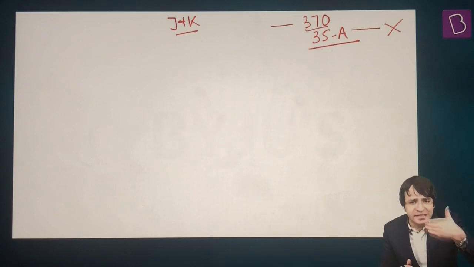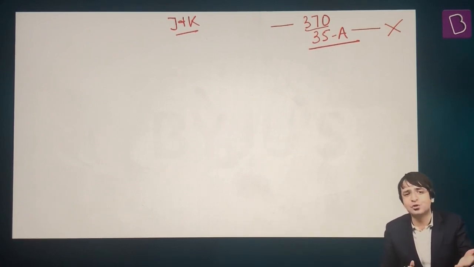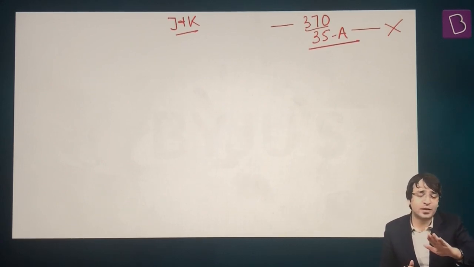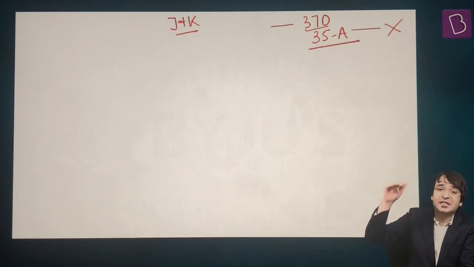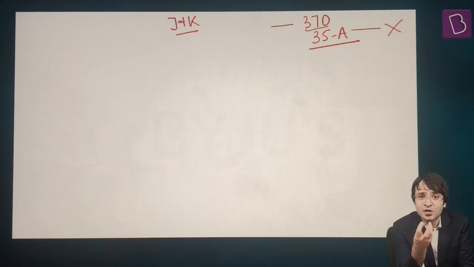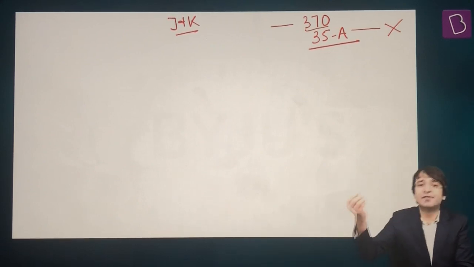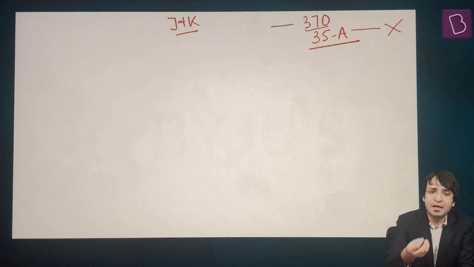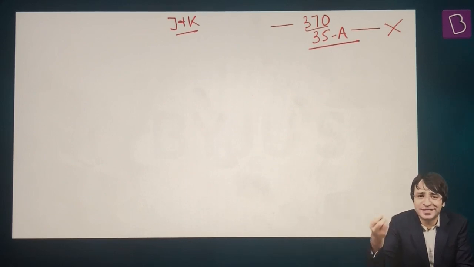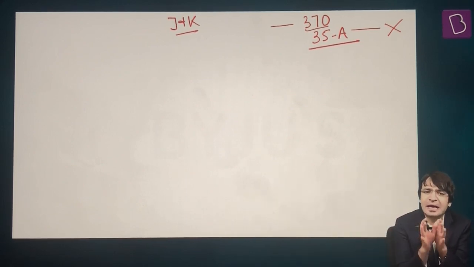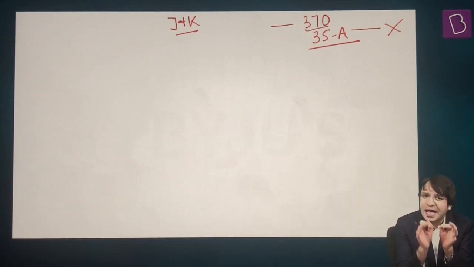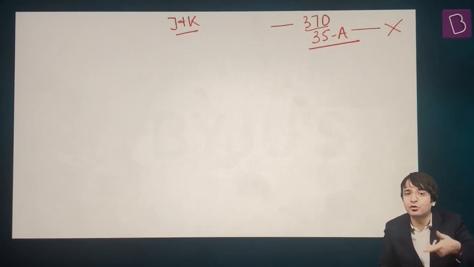Because Delhi initially was a state till 1956, and then it was demoted to a union territory. Barring the exception of Delhi, we didn't witness a single case where a full-fledged state was downgraded to a union territory. Yes, we saw Goa, which was a union territory, upgraded to a state. Similarly, Arunachal Pradesh, Manipur, Mizoram, previously union territories, were then upgraded to full-fledged states. But after 1956, we never witnessed a case where a state was downgraded to a union territory. So how it happened for Jammu and Kashmir, that is something that we are going to discuss now.